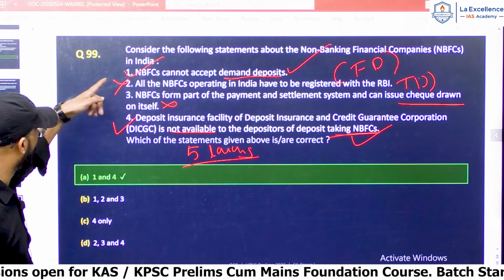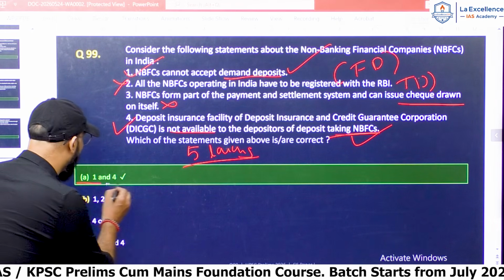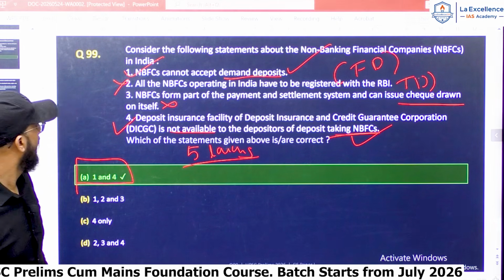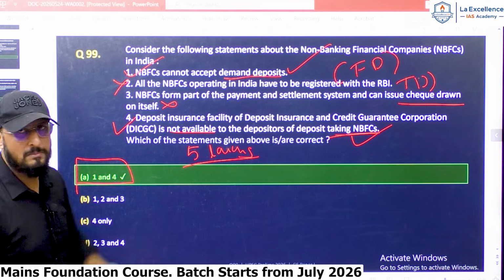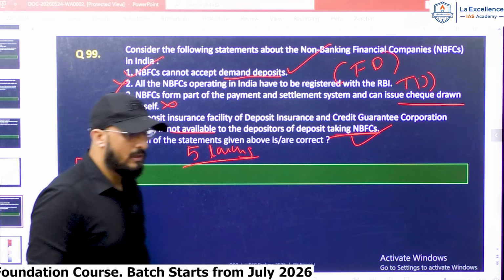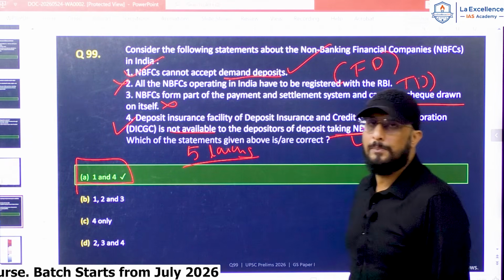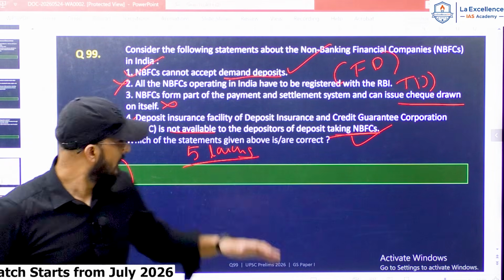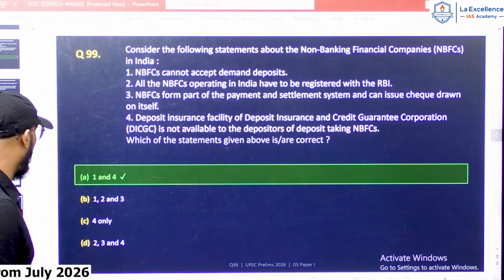Now, statement 2 is wrong and statement 3 is wrong. So the correct answer is option A, 1 and 4 only. That is, NBFCs cannot accept demand deposits, and deposits held in NBFCs do not come within deposit insurance. So the answer is 1 and 4 only.